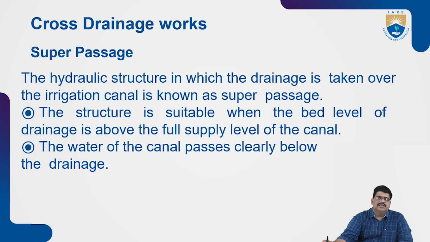Generally it has to be constructed, but in reverse, the canal is constructed where the level will be very low. In that situation, the drainage will pass over and cross that canal. We should construct it above the canal. These types of structure we call the super passage. These are very important points which have to be considered in the hydraulic structures of irrigation. The water of the canal passes below the drainage.